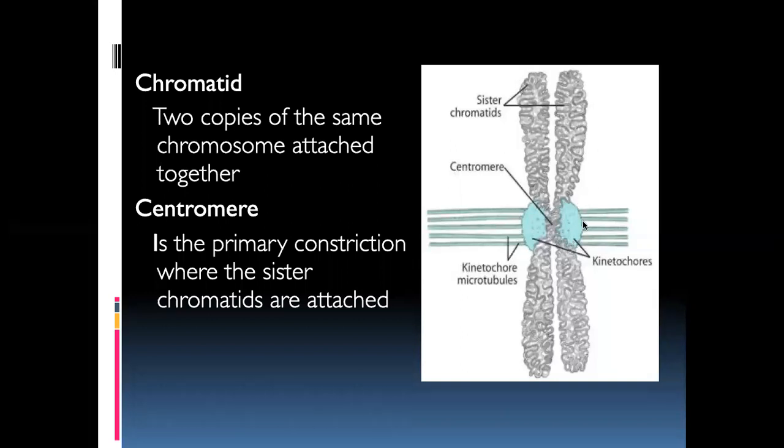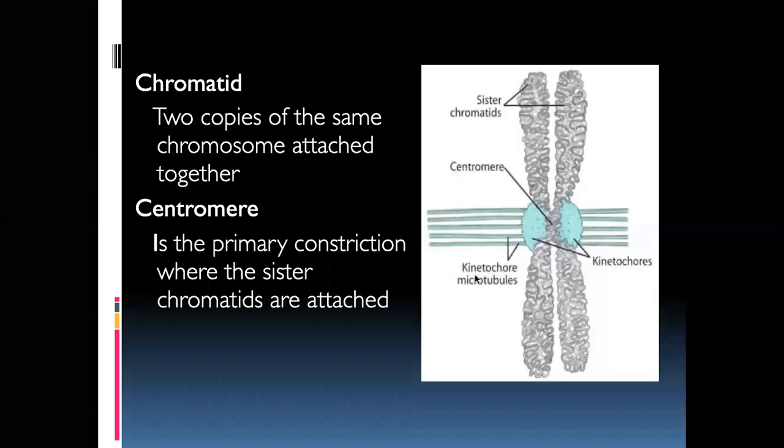It's a protein attached to the centromere, where the spindle fibers attach. What are spindle fibers? During cell division, the spindle fibers come and stick to these kinetochores. The spindle fibers attached to the centromere kinetochores are called kinetochore microtubules.